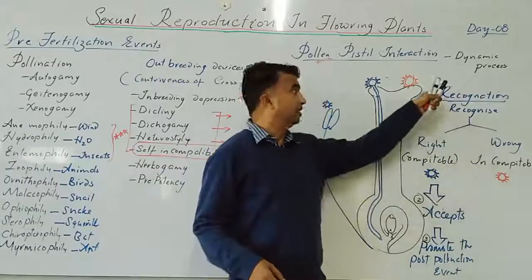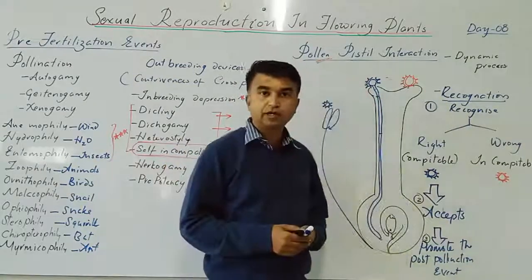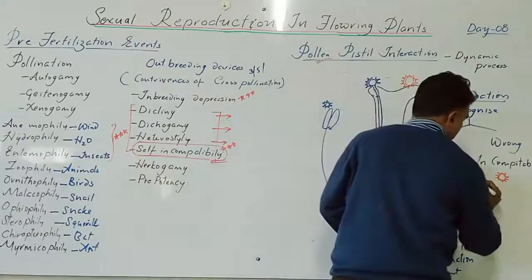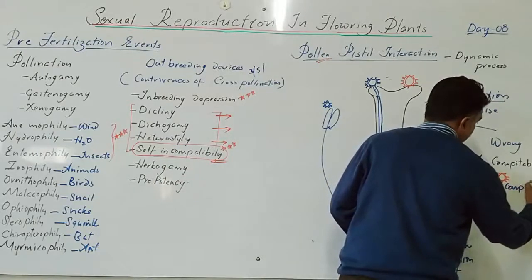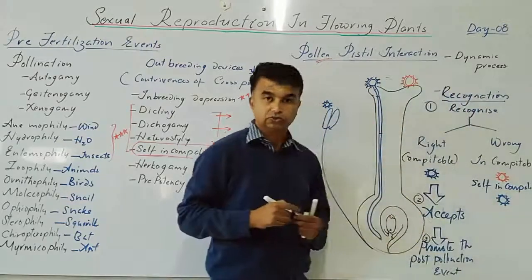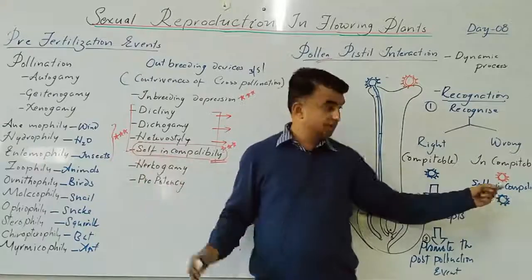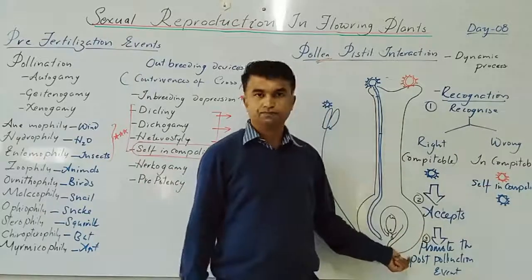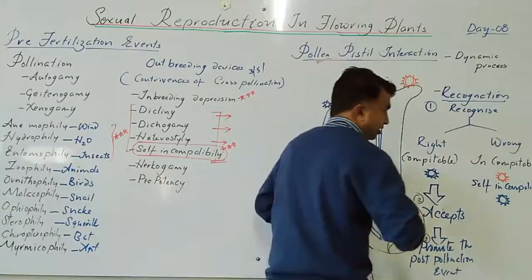Incompatible means it may be from a different plant or it may be self incompatible. Sometimes, genetically, if you look at this definition, self incompatibility means pollen grains of the same flower fail to fertilize the ovule. Yes, so if it is self incompatible or incompatible, then it will